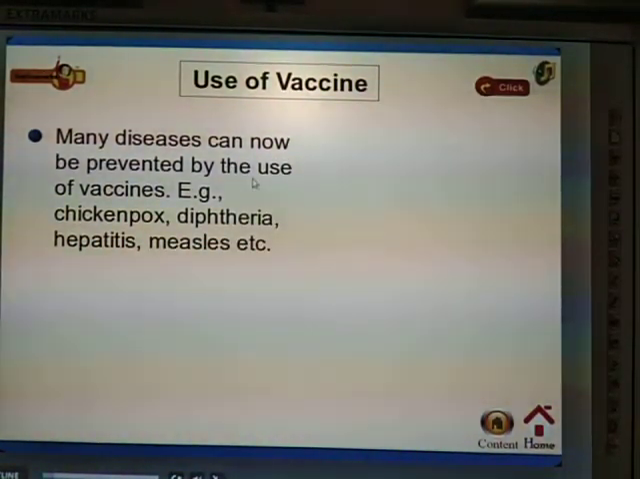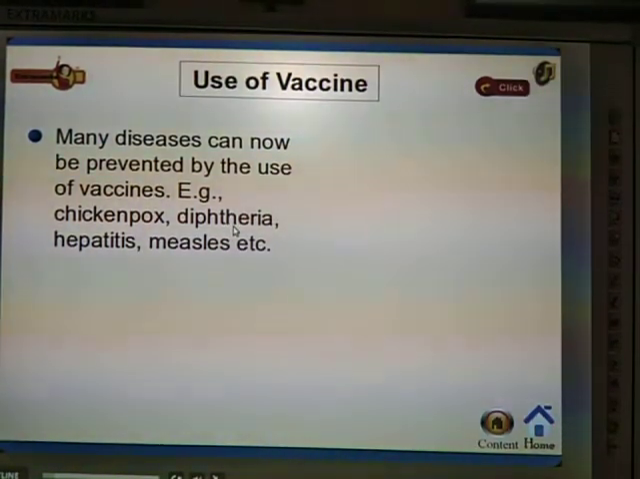See, so many diseases can now be prevented by the use of vaccines, like chickenpox and diphtheria. Yes, last year we took the injection. That is nothing but what? Diphtheria. We get the immunity, we get the antibody to fight against diseases like diphtheria.